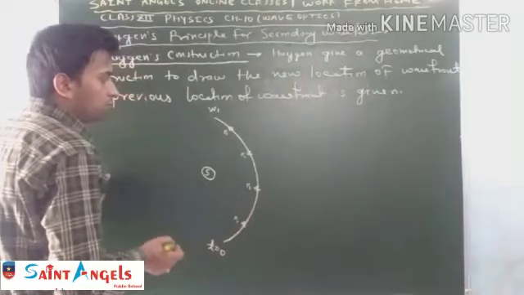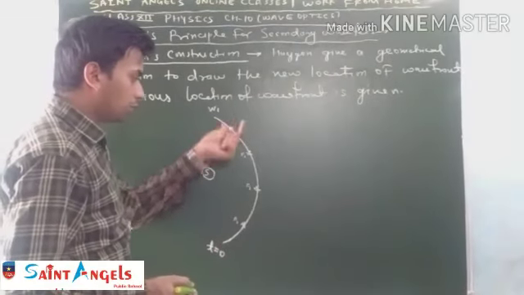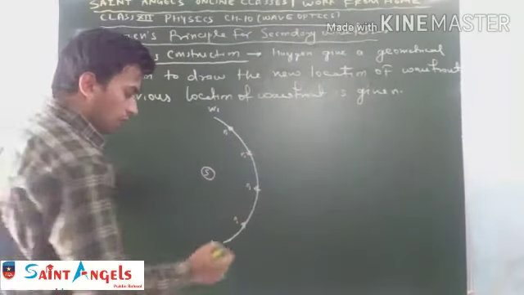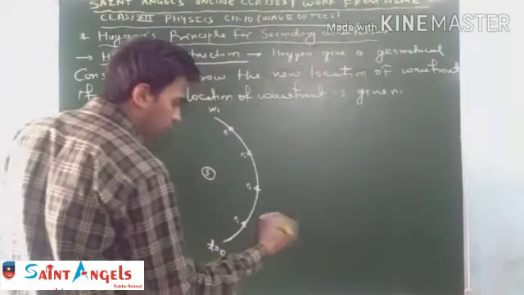Now we have to draw the new location of this wavefront after t equal to tau second.